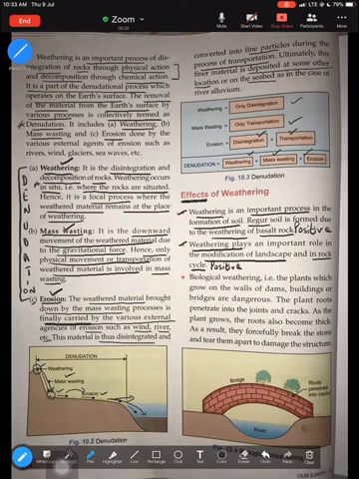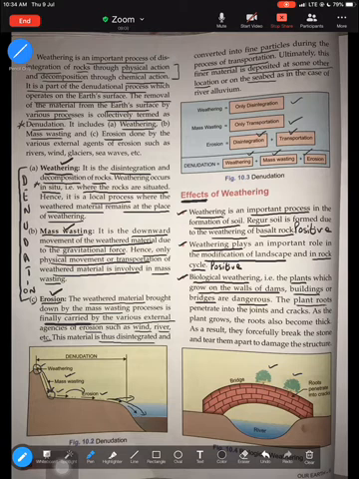And the third impact of weathering, which is negative, has to do with biological weathering, that is, plants. So how does it affect? When plants grow on buildings, dams, walls, bridges, they're very dangerous. I'm sure you've often seen plants growing along a bridge, or on a dam or buildings. That is very dangerous. Why?